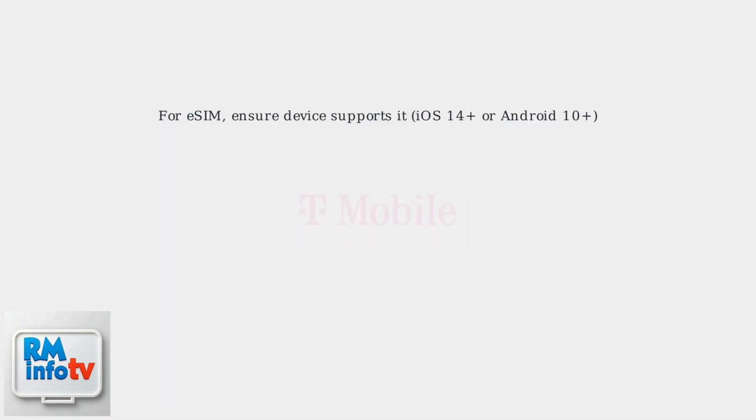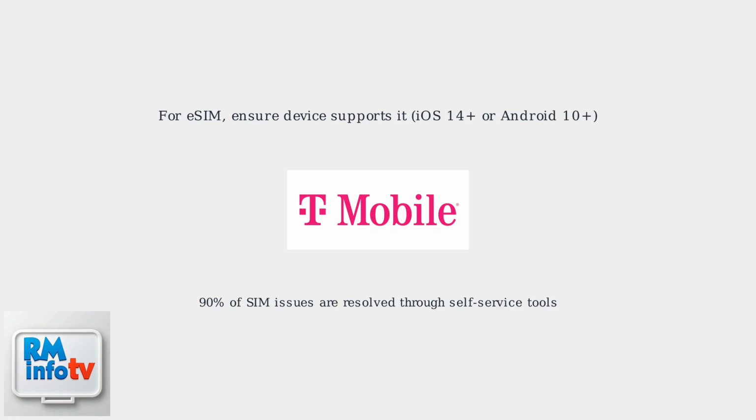Ensure your device supports eSIM, iOS 14 or higher, or Android 10 or higher. According to T-Mobile's Q2 2025 report, 90% of SIM-related issues are resolvable through self-service tools. So start with these checks before contacting customer service.